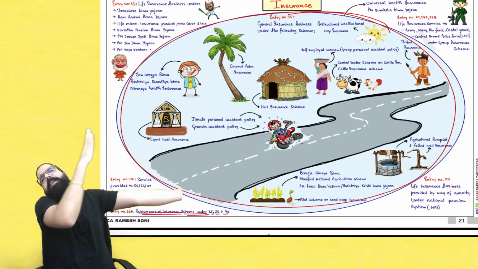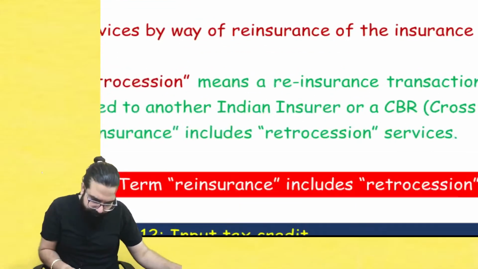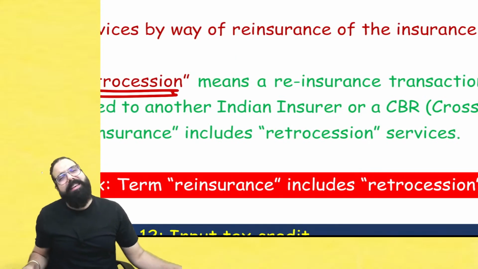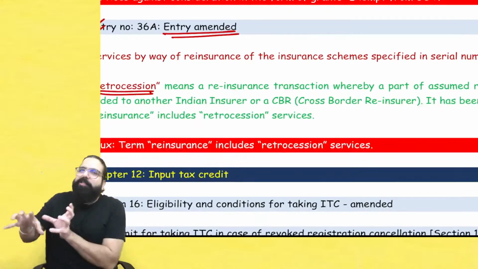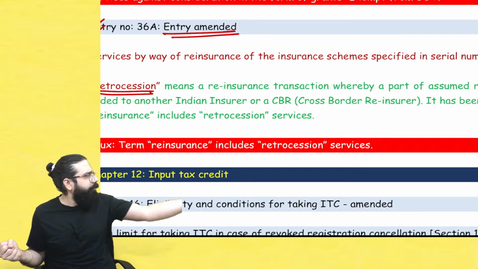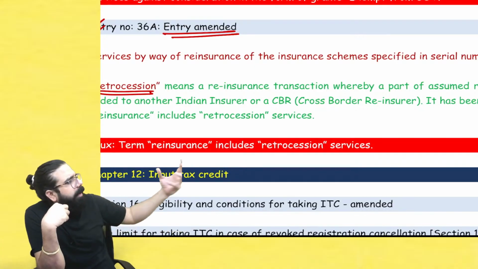I'll tell another person, sir, can you please do the insurance of my insurance? Now here in insurance, one term is there which is called retrocession. Retrocession is again nothing other than insurance of reinsurance. So what is reinsurance? I have done the insurance of an Audi car. I'll tell you the meaning of insurance. I've done the insurance of an Audi car.